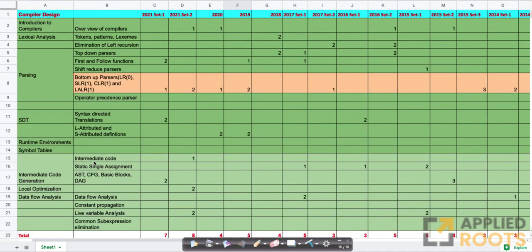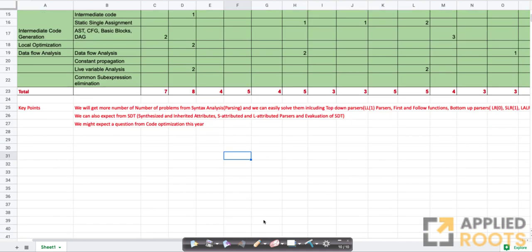Again, the most important thing about compiler design is that if you know the concepts and have practiced enough problems, you don't have to be a brilliant problem solver to get almost full marks. There are some key points we have mentioned here. You typically get a good chunk of marks from parsing, whether it's LL1 parsers or all sorts of parsers, and from how you compute first and follow of various symbols. Simple concepts. We also saw some questions last year from syntax-directed translation, and you could expect more in future question papers.